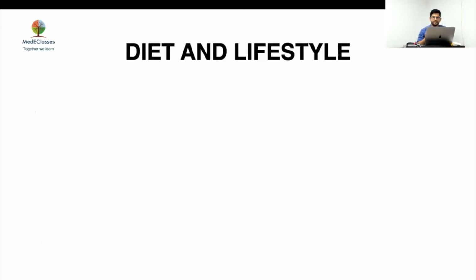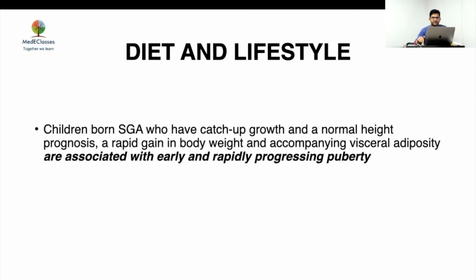Because if we compare an SGA child, even adiposity which is not as bad as in an obese child will have the same metabolic implications as an obese child who was not SGA. Their capacity to contain that adiposity is much lesser than an AGA child's. So children born SGA who have had catch-up growth and normal height prognosis, rapid weight gain and accompanying visceral adiposity are associated with early and rapidly progressing puberty.